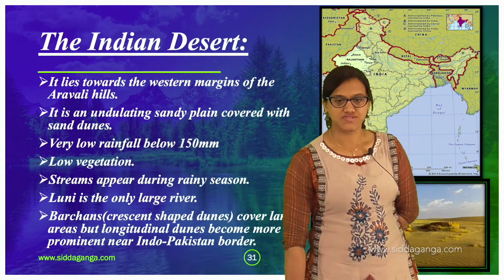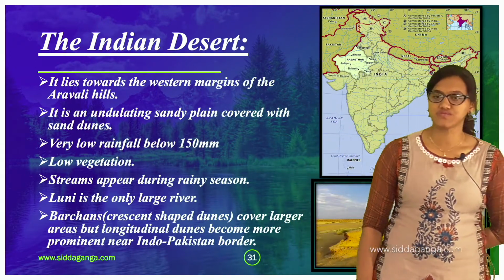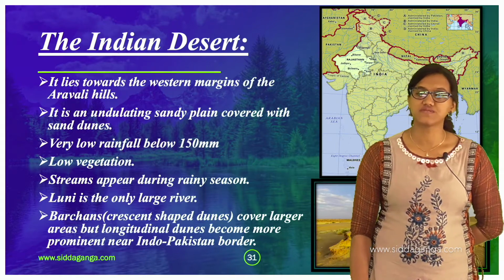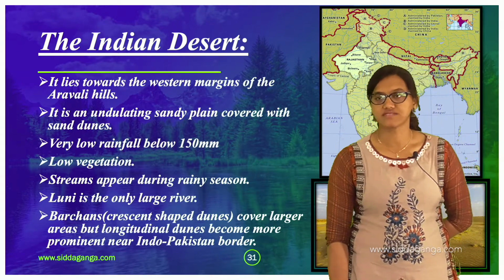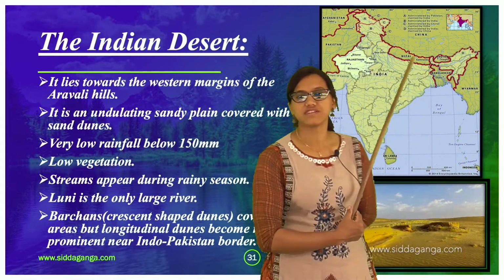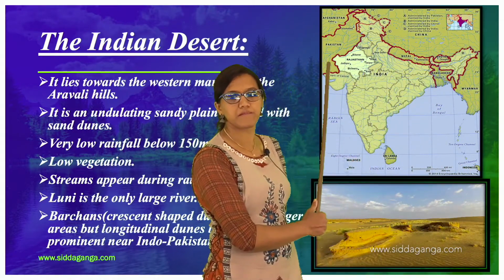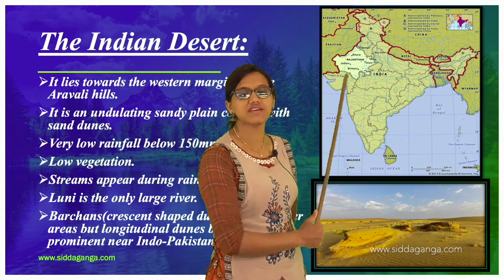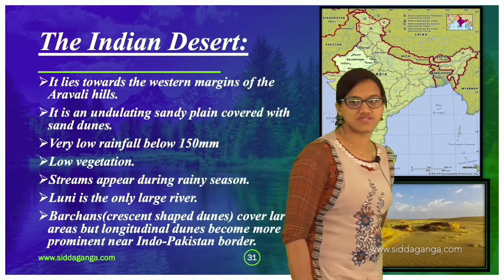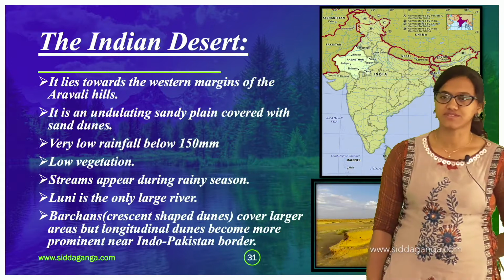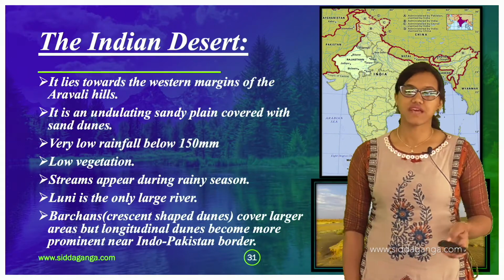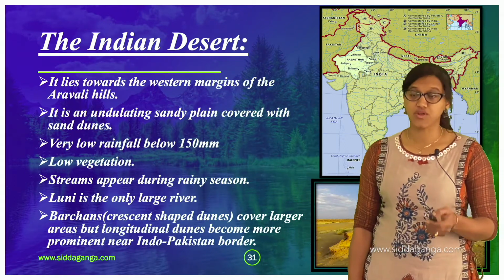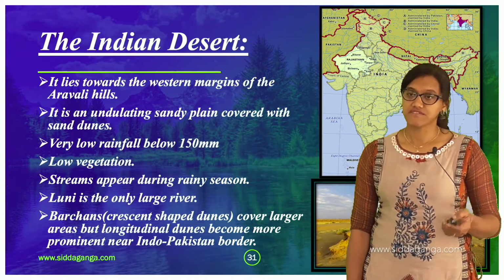And Barchans, which are crescent-shaped dunes, cover larger areas, but longitudinal dunes become more prominent near the Indo-Pakistan border. Near the borders you can find these Barchans, the crescent-shaped dunes, which are very famous in nature.